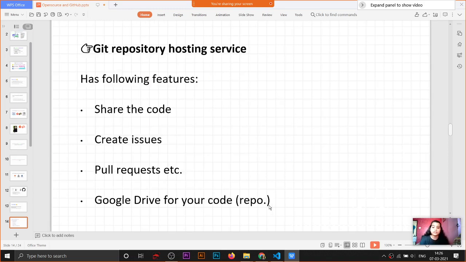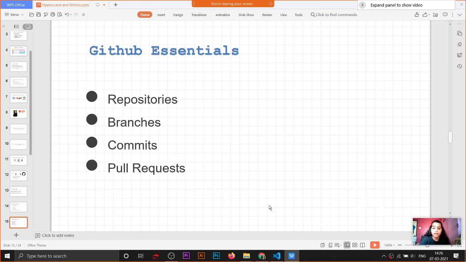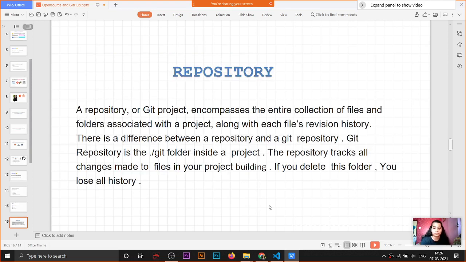Now, Git repository hosting services have the following features. It allows us to share the code, create issues, make pull requests, and in the local language, you can say that it is like a Google Drive for your code, where you can upload your code, see it afterwards, and share it. These are the 4 features that are mainly required for learning GitHub: repositories, branches, commits, and pull requests. I'll tell you one by one.